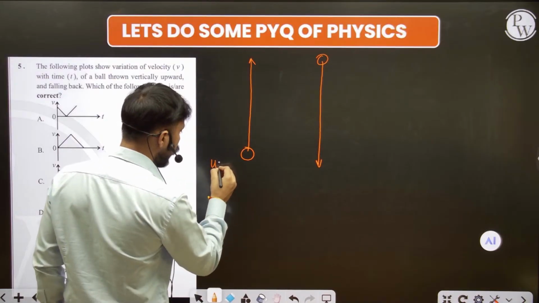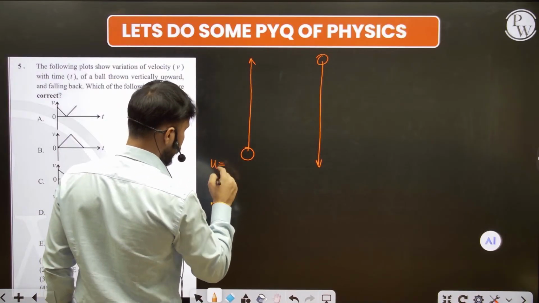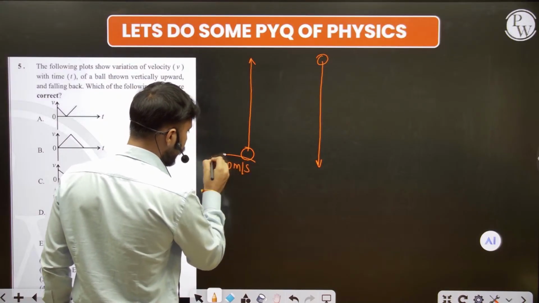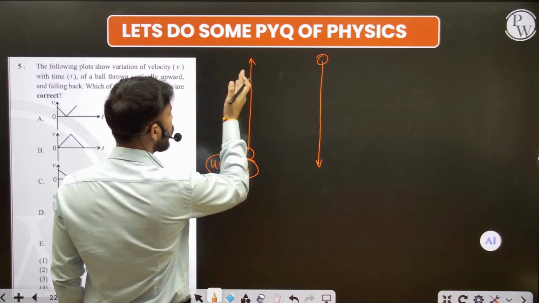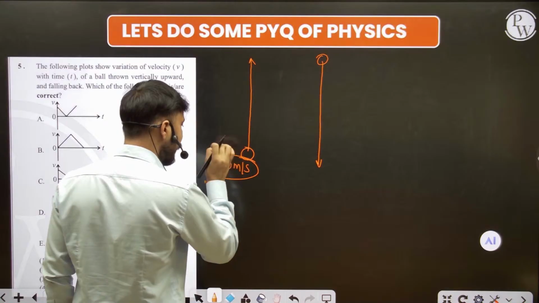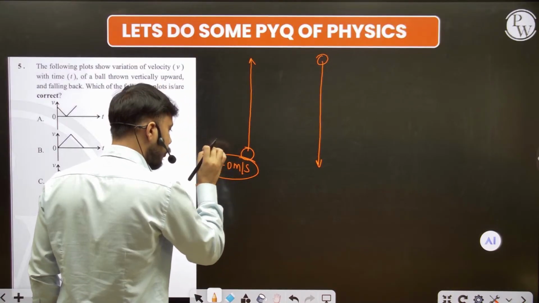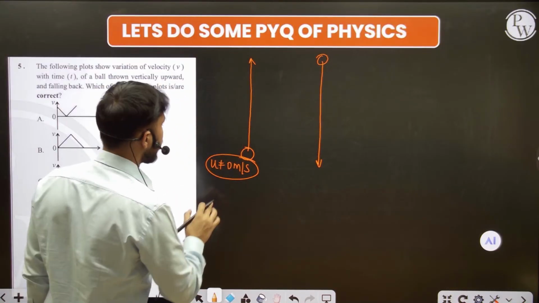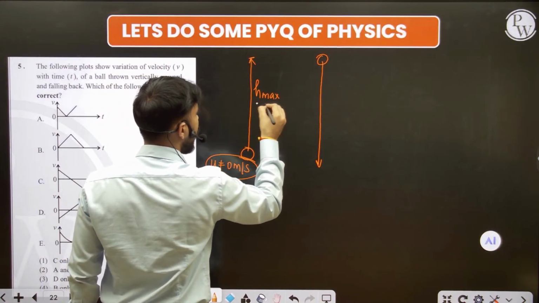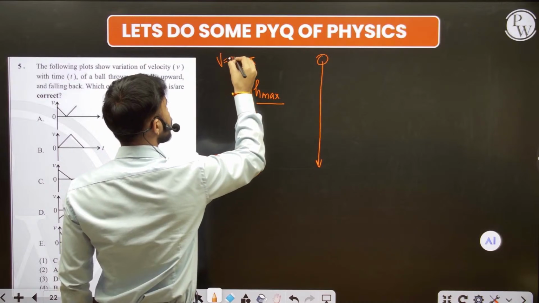So here we have to give the initial velocity. It is never possible that the object will go upward with 0 velocity. No, it is not going to happen. I have to give some initial velocity here. That's why it is always not equal to 0 meters per second. And when it reaches the h max, the maximum height, its final velocity becomes 0 meters per second.